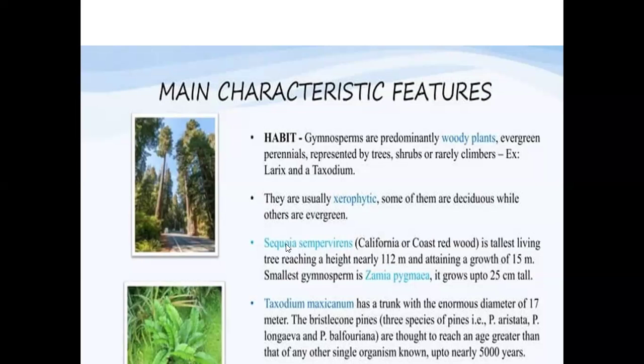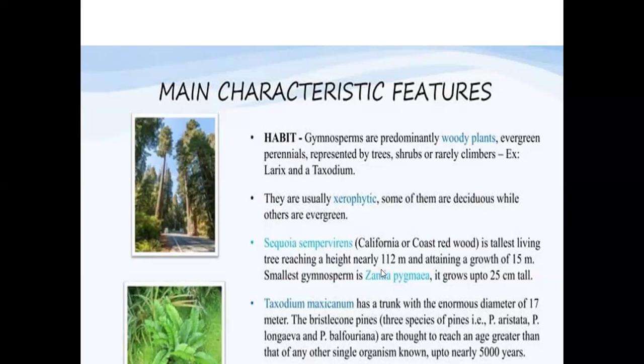Please note down this example. The tallest tree in the world among gymnosperms is Sequoia sempervirens, and the smallest gymnosperm is Zamia. It grows to a height of only around 25 centimeters.